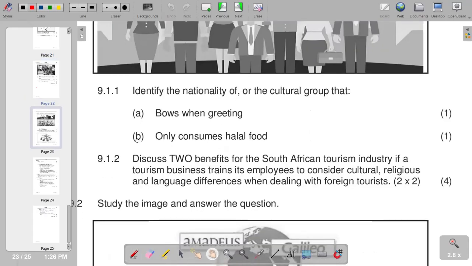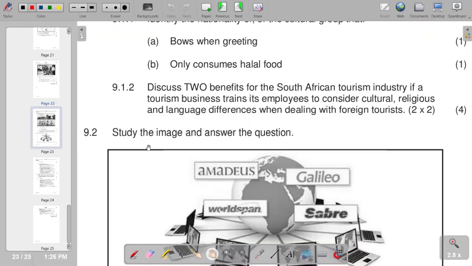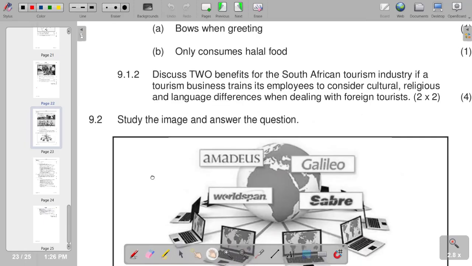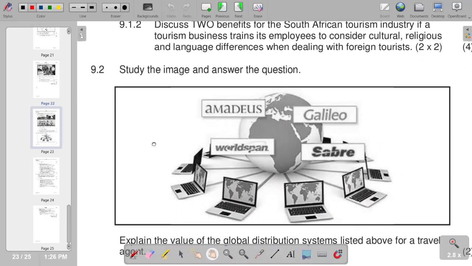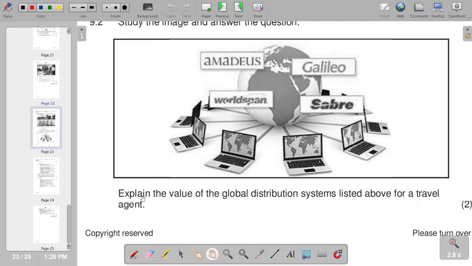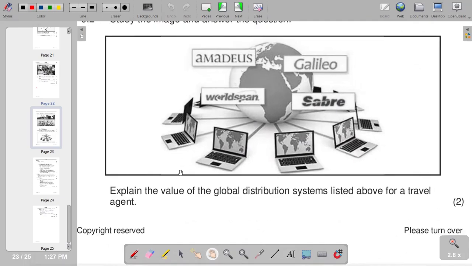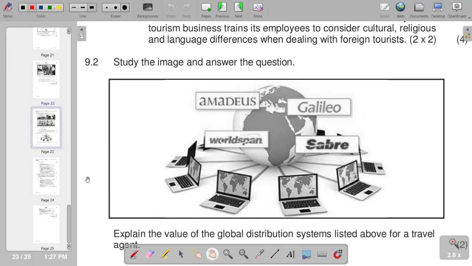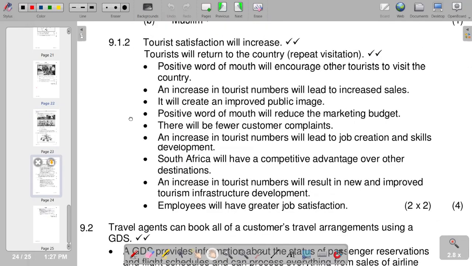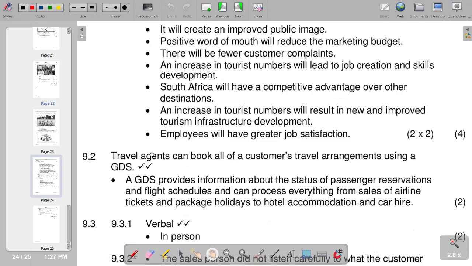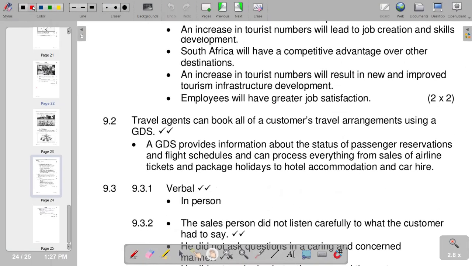So on the next part, we are saying study the image and answer the questions. So we're given an image, and then it reads, explain the value of the global distribution system listed for a travel agent. So in terms of our 9.2, the response that we have here is our response for 9.2. We move on to the next part.